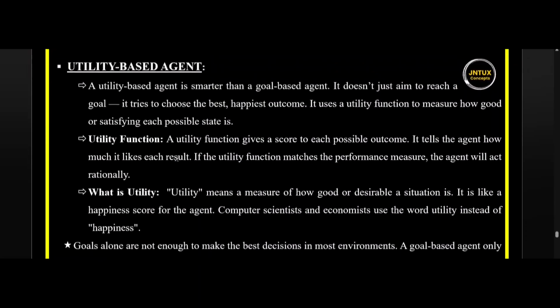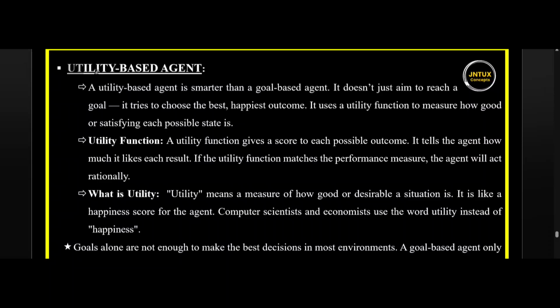So the last AI agent is the utility based agent. A utility based agent is smarter than a goal based agent. It doesn't just aim to reach the goal, it tries to choose the best, happiest outcome. It uses a utility function to measure how good or satisfying each possible state is.